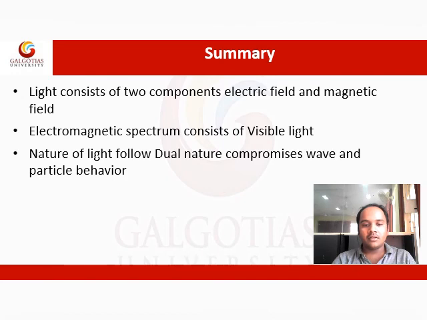So in the end, light consists of two components, the electric field and the magnetic field, and the electromagnetic spectrum consists of visible light. The nature of light follows a dual nature, comprising wave and particle behavior. So this is a summary of today's presentation.